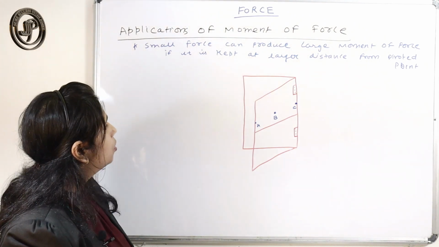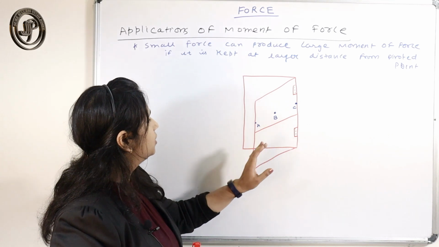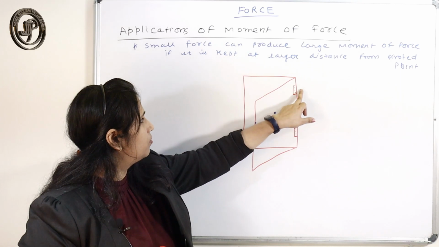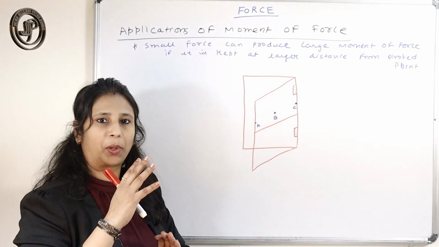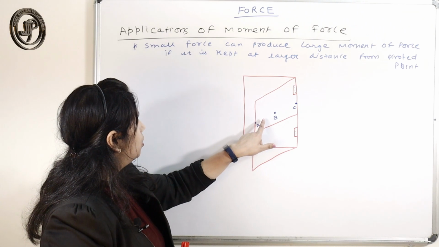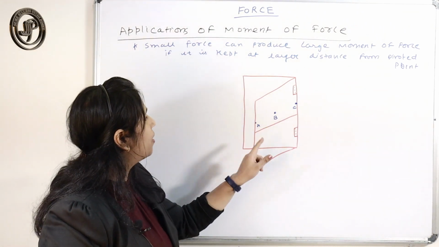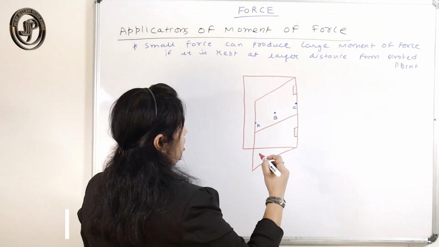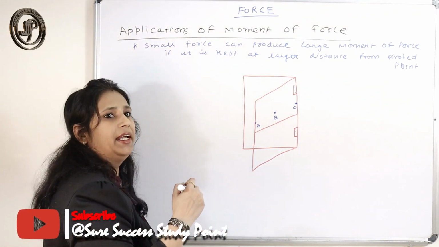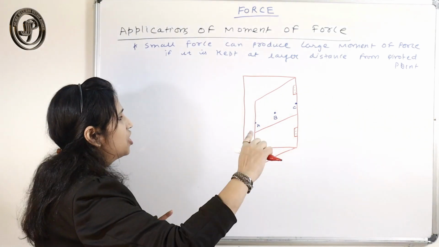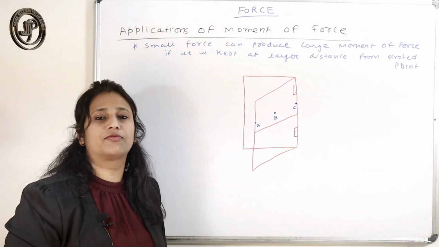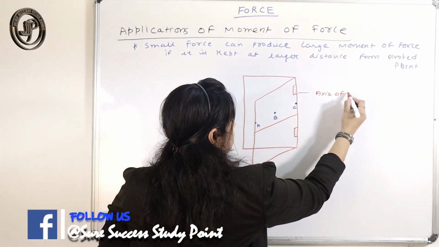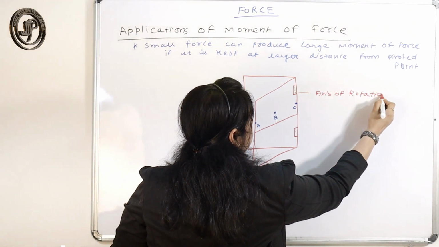Here also, suppose this is a door, and this is the pivoted point, or hinges, which gives the axis of rotation of the door. This is your axis of rotation.